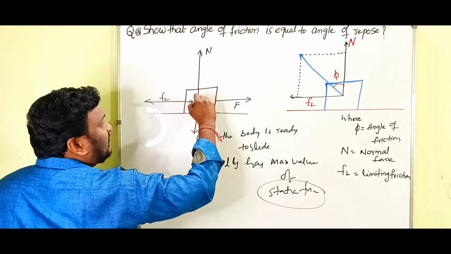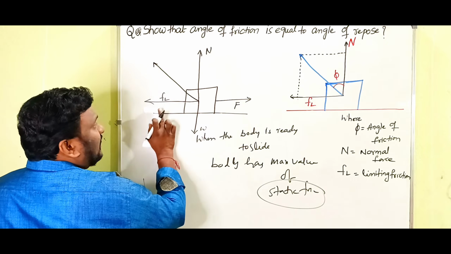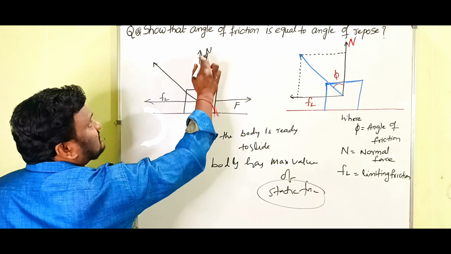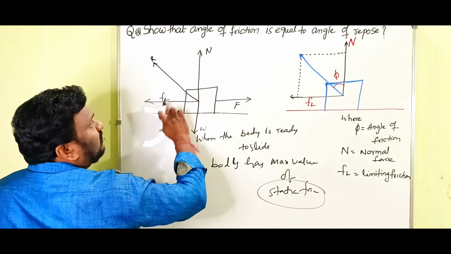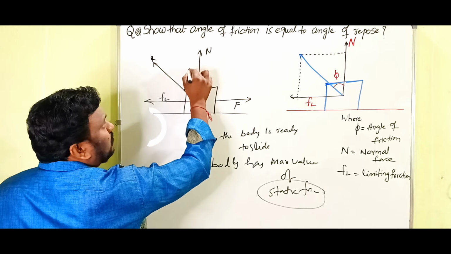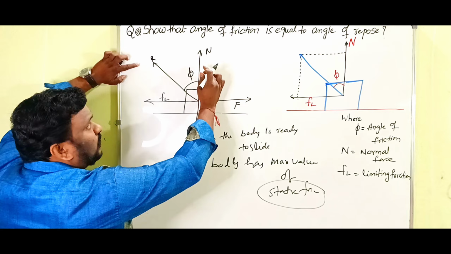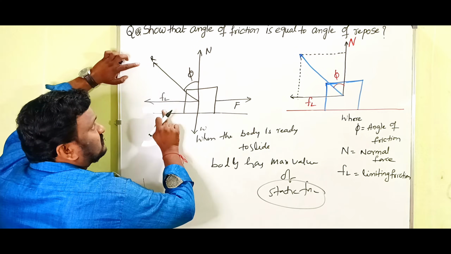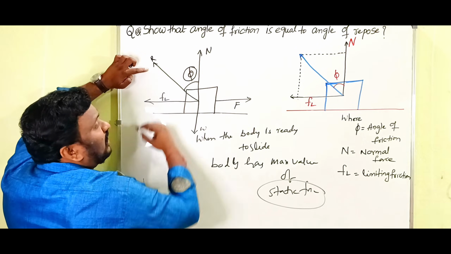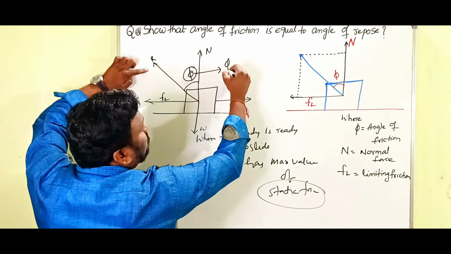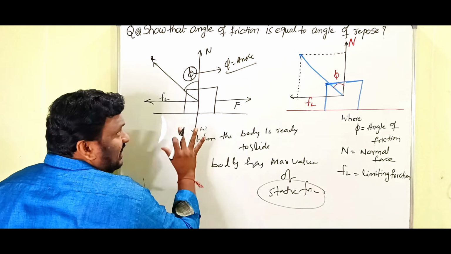Now we take this as the resultant of the normal force and limiting friction. For example, let this be vector R. It makes some angle with the normal force, and that is called the angle of friction. Again, the definition: the resultant of normal force and limiting friction makes some angle with the normal force, and that angle is called the angle of friction. Here phi is the angle of friction. So that is how to first know what the angle of friction is.